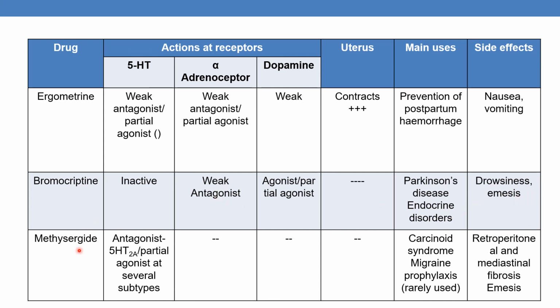The next drug is methysergide. It is a 5-HT2A antagonist and partial agonist at several subtypes. It has no effect on alpha receptors and dopamine receptors. It does not have any effect on the uterus also. It is mainly used to treat carcinoid syndrome and migraine prophylaxis, and this is rarely used. Side effects are retroperitoneal and mediastinal fibrosis and emesis.